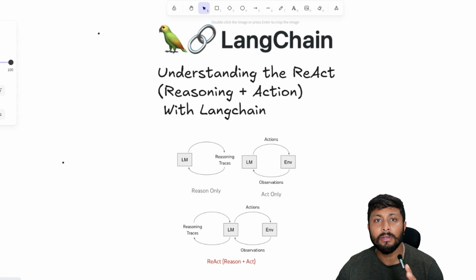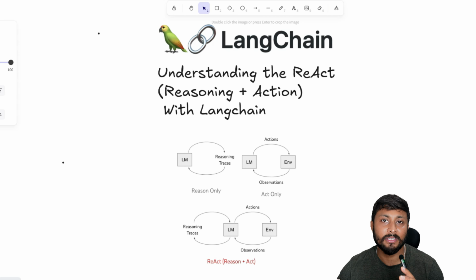In this video, it will be purely about React agents, what React agents are and the idea behind them, and we will also talk about how these React agents are much more beneficial than the previous models like reasoning only and action only models. Okay, and the chain of thought models.